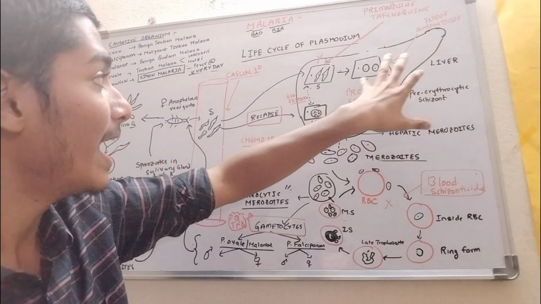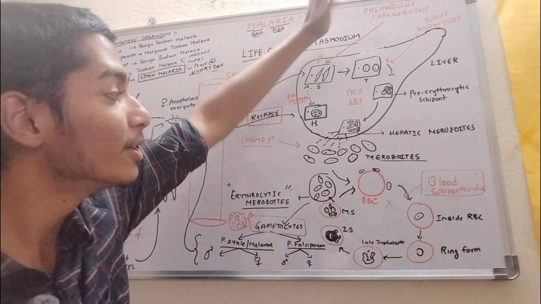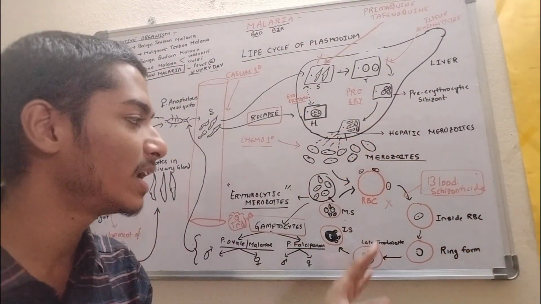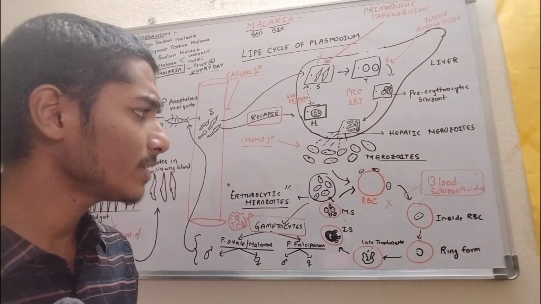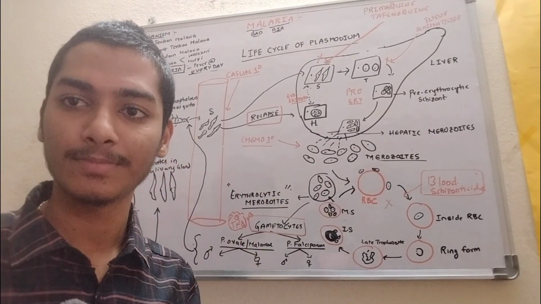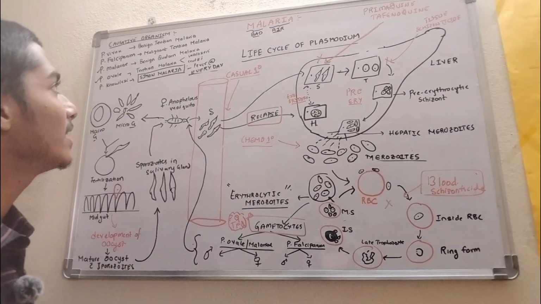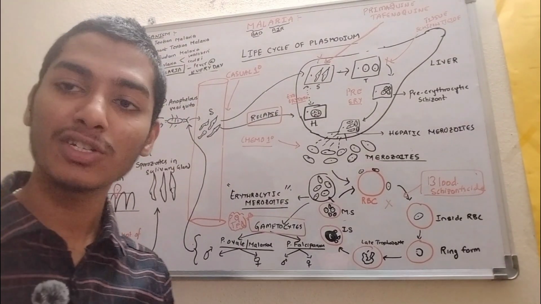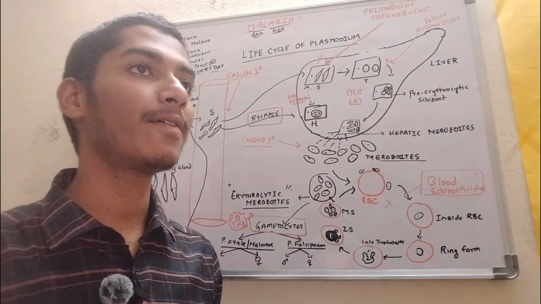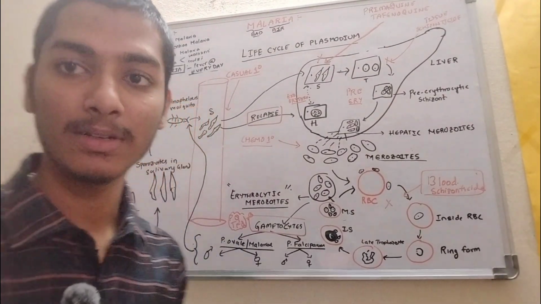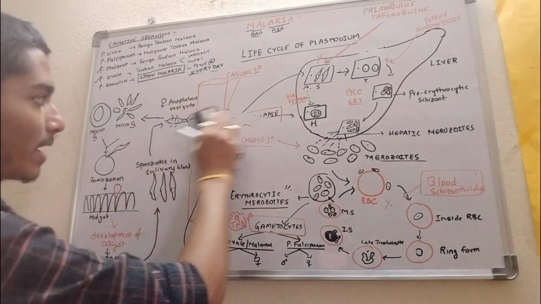We have seen the pre-erythrocytic cycle, right? This is the erythrocytic cycle, which is inhibited by the blood or erythrocytic schizonticide, right? Now we will discuss the clinical features, laboratory diagnosis, and treatment of malaria, right? Okay.